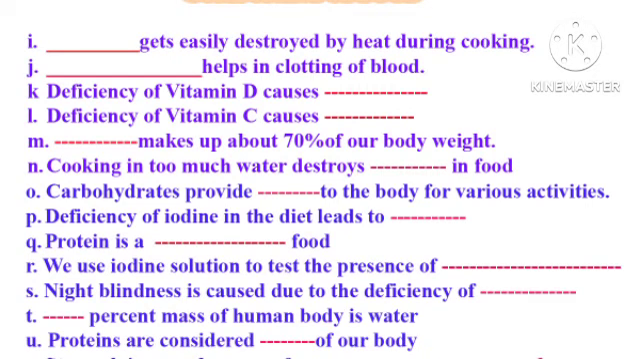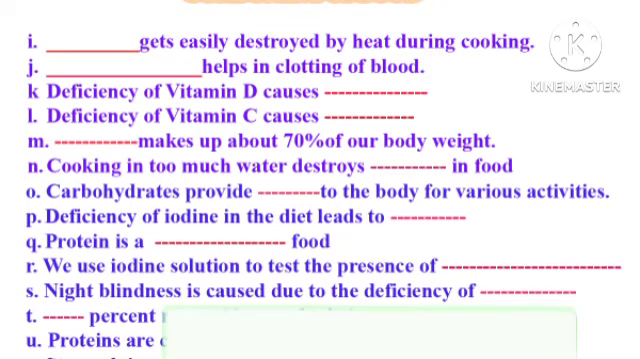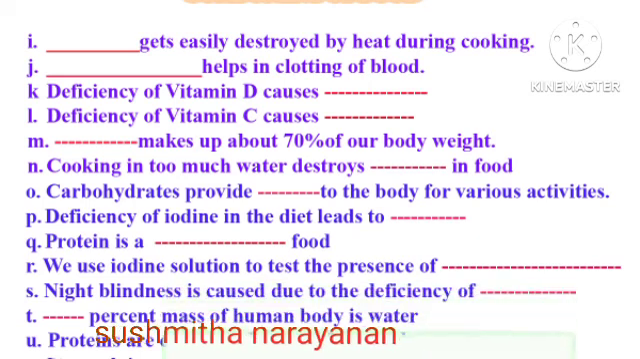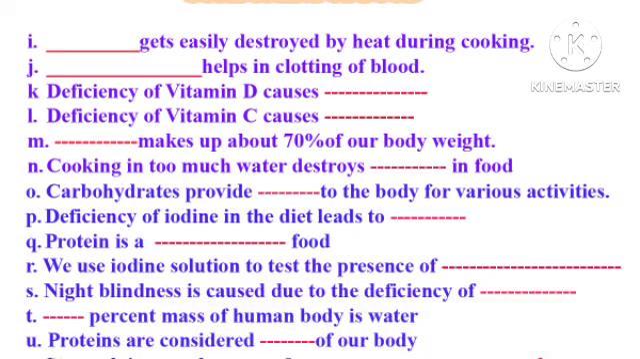Now, question number I. Dash gets easily destroyed by heating during cooking. The answer is vitamin C. J question. Dash helps in clotting of blood. The answer is vitamin K.